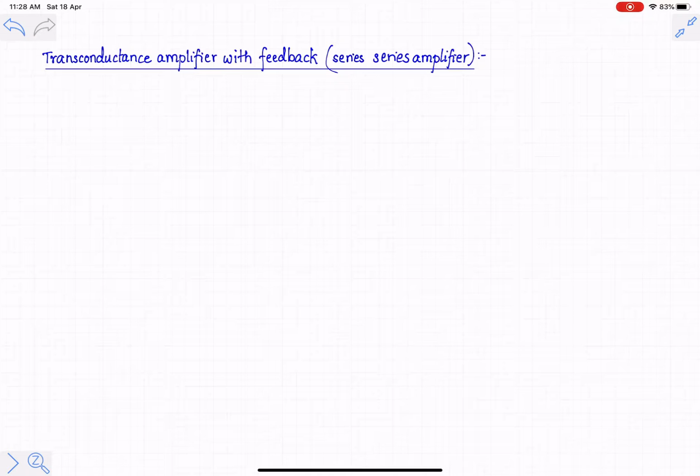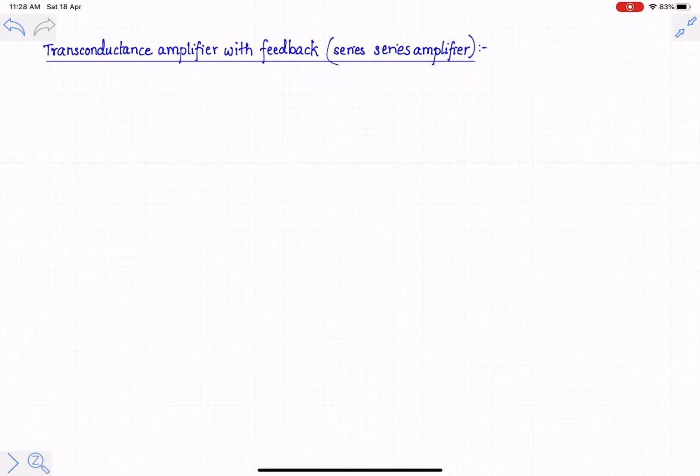Now this is called a series amplifier because on the output side the current has to be sensed. We know that to sense current, the input side of the feedback network should be placed in series with the output side of a feed-forward amplifier. On the input side, we have to subtract voltage, and to subtract voltage, the feedback voltage should be placed in series with the input signal. That's why it is called a series amplifier.